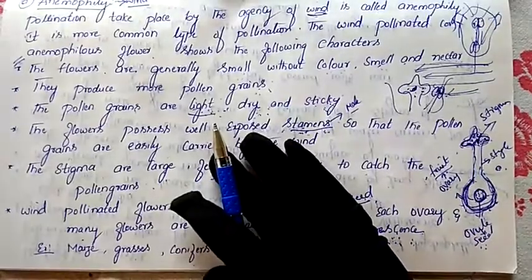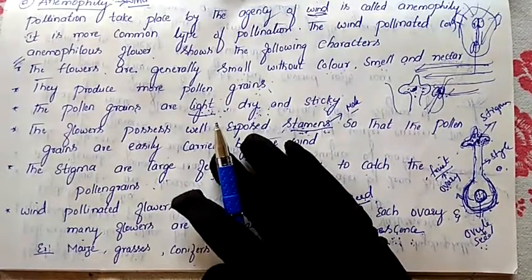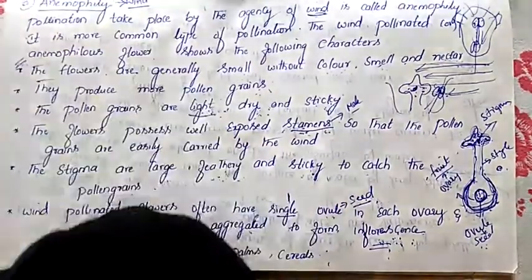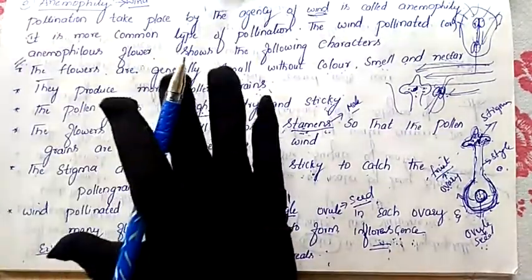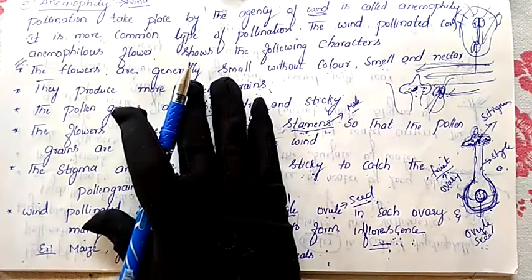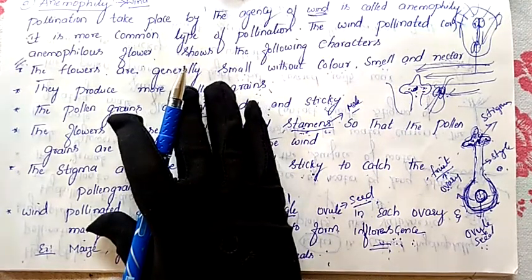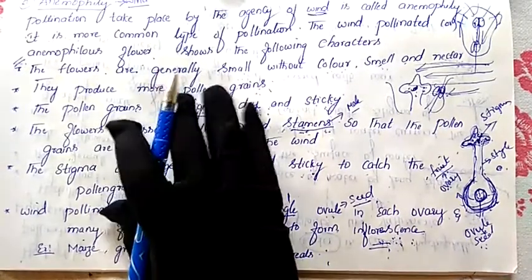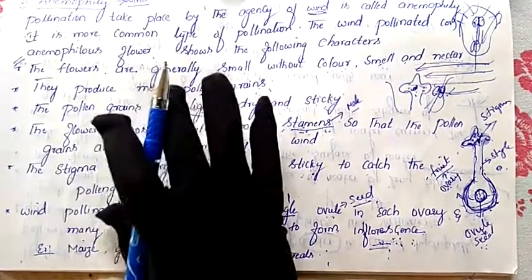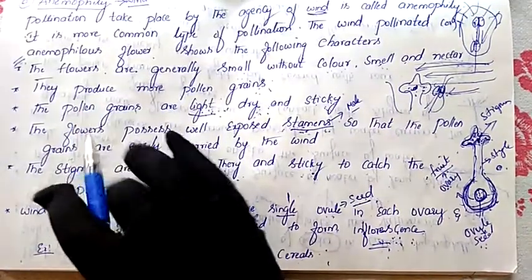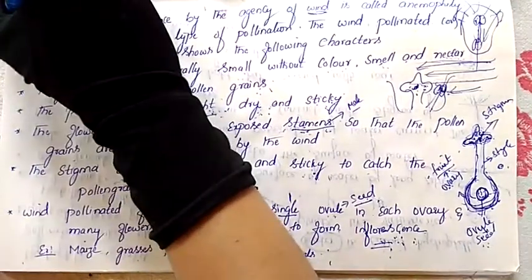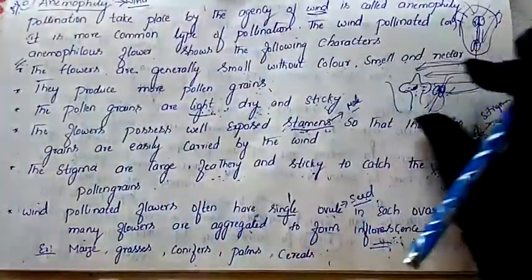In your exam they may ask you the question: write the general characters of wind pollinated flowers or anemophilous flowers. That means you have to write all these characters from here to there. It is also one of the important questions for your exam. I can't say 100% it will come, but most probably in many question papers they have asked this question: characterize the characteristics of anemophilous flowers. So note it down, it is easy to remember, read this question well.